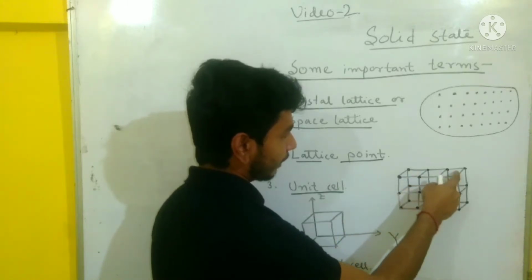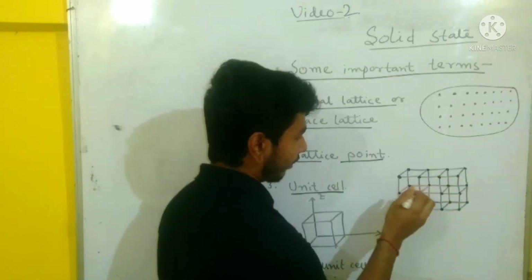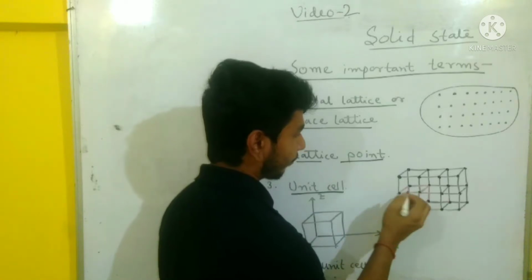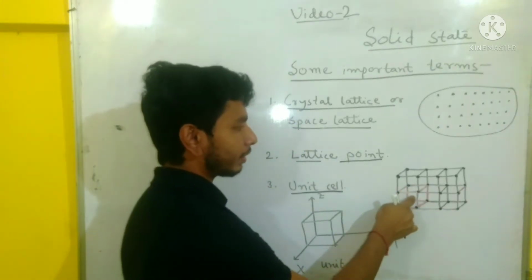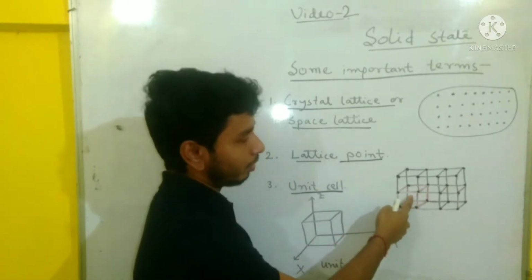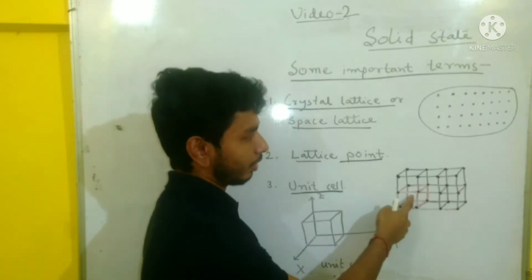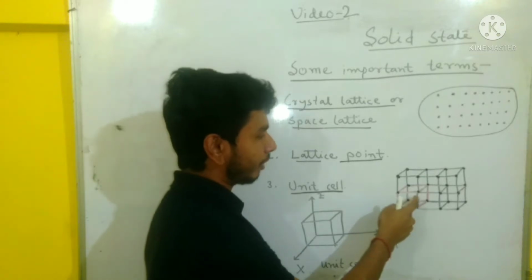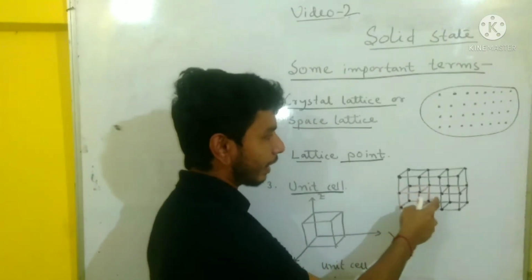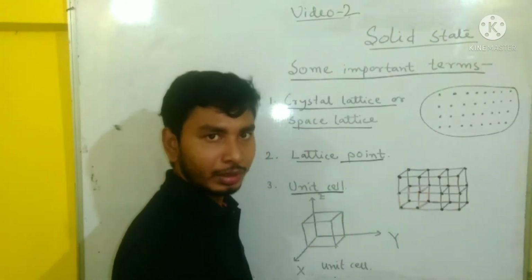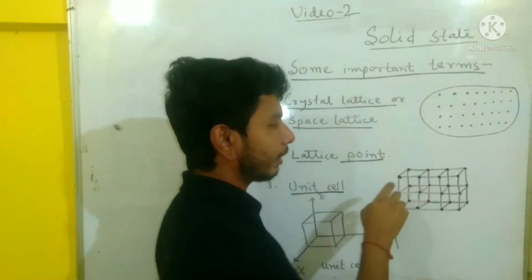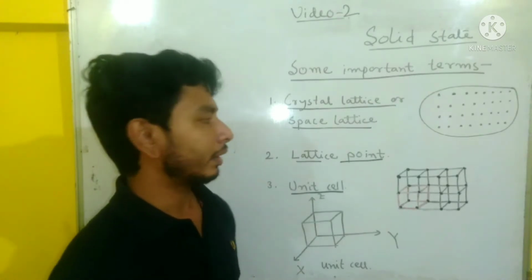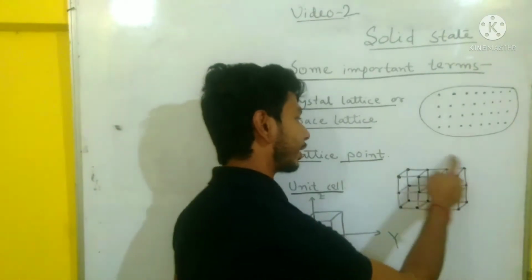If we repeat this one cube, which is the smallest part of this structure, again and again in three dimensions, we get the complete crystal structure.